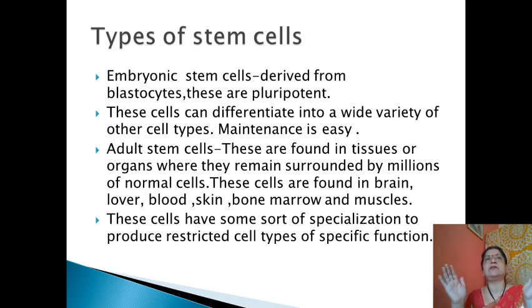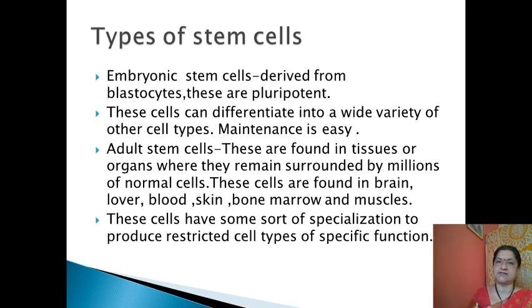These stem cells are formed by the fusion of sperm and egg. They are derived from blastocyst, and blastocyst is formed by the fusion of sperm and egg. So they are called pluripotent cell type.